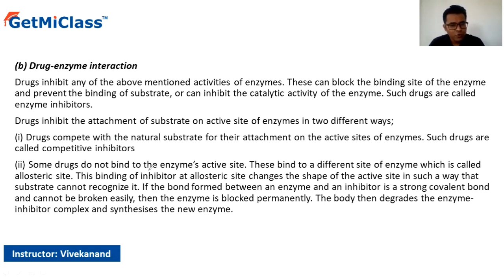So some of the drugs do not bind to the enzyme's active site. These bind to sites which are different from the active sites, and we call these allosteric sites. This binding of the inhibitor to the allosteric site is going to change the shape of the active site in such a way that the substrate cannot recognize it. So if the bond between the drug and the enzyme is covalent, then finished.